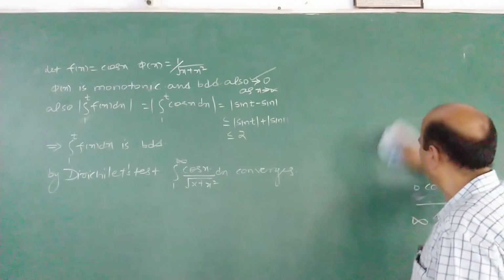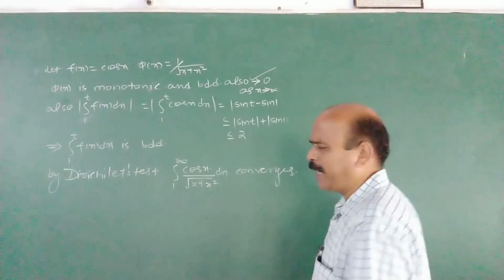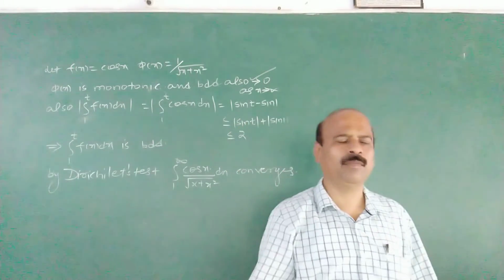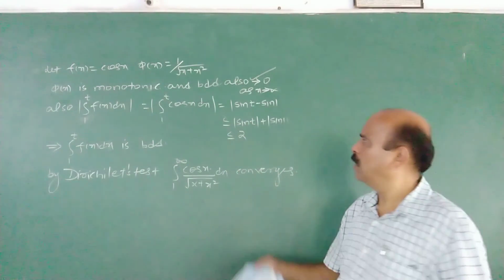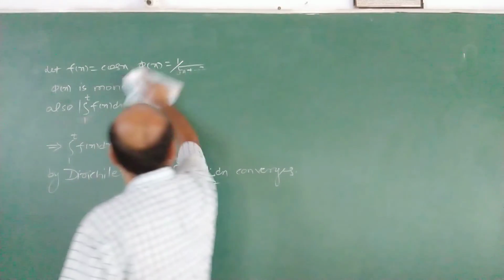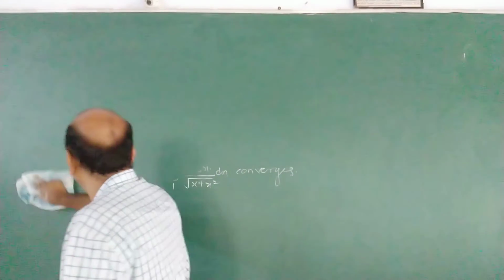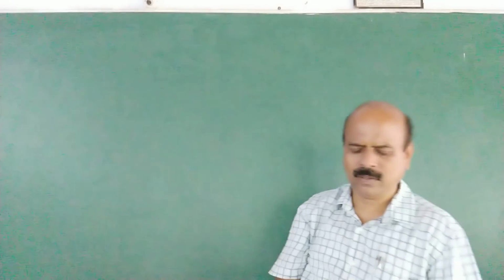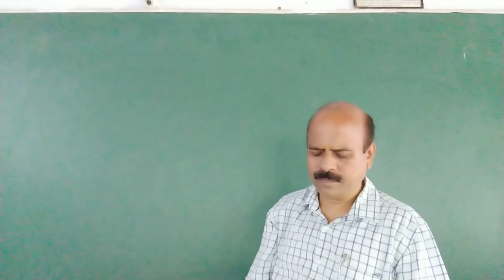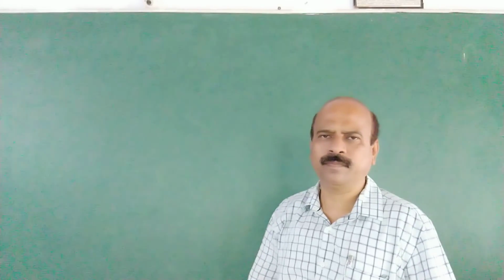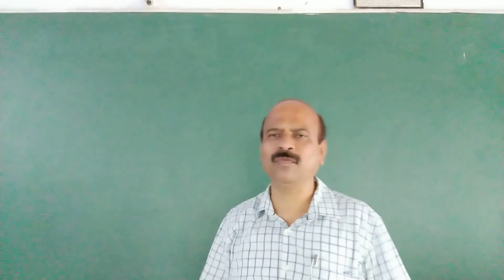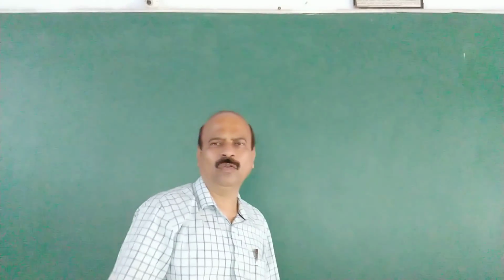Usually you will get one problem on Dirichlet's test, and you have to practice how to prove that test. The proof of Dirichlet's test is equally important. I explained both Dirichlet's and Abel's test. How to prove that one? By applying the second mean value theorem, we can prove that one, and try to solve the remaining problems. Next is convergence at infinity. I will take that one in the next video. Okay, thank you.